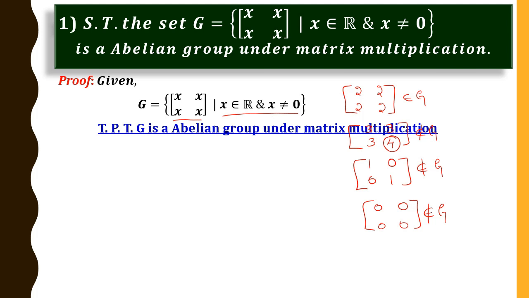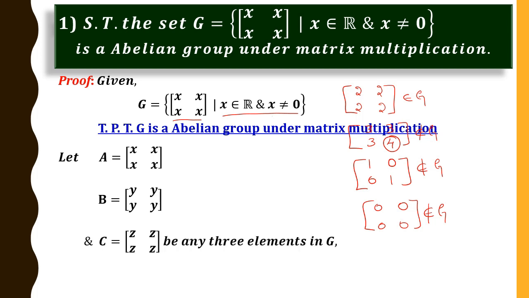So to prove G is an abelian group, we shall consider 3 elements from the given set. Let A be equal to the matrix x, x, x, x, B equal to the matrix y, y, y, y, and C equal to the matrix z, z, z, z. What are x, y, z? x, y, z are real numbers, that is, belong to R, and x, y, z must be non-zero.